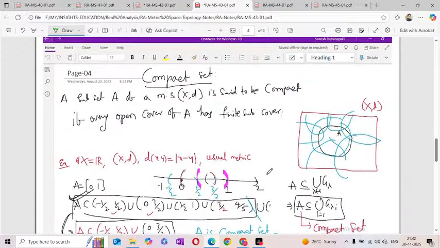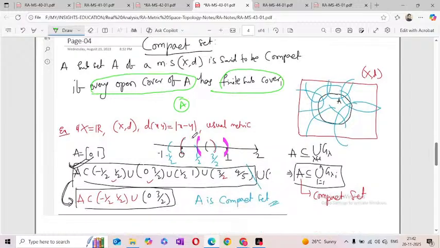Open finite subcover: suppose every open cover of A has a finite subcover. Then you can take the set A with every open cover having a finite subcover, and that type of set we call a compact set. For example, here I am taking X as the closed interval 0 to 1 under the usual metric. Now we'll check whether it is a compact set or not. Now we'll verify.